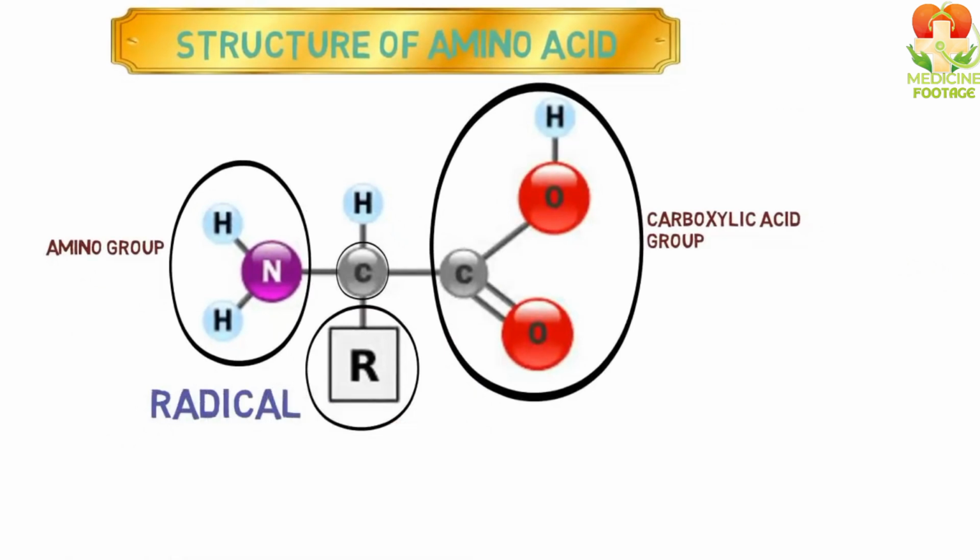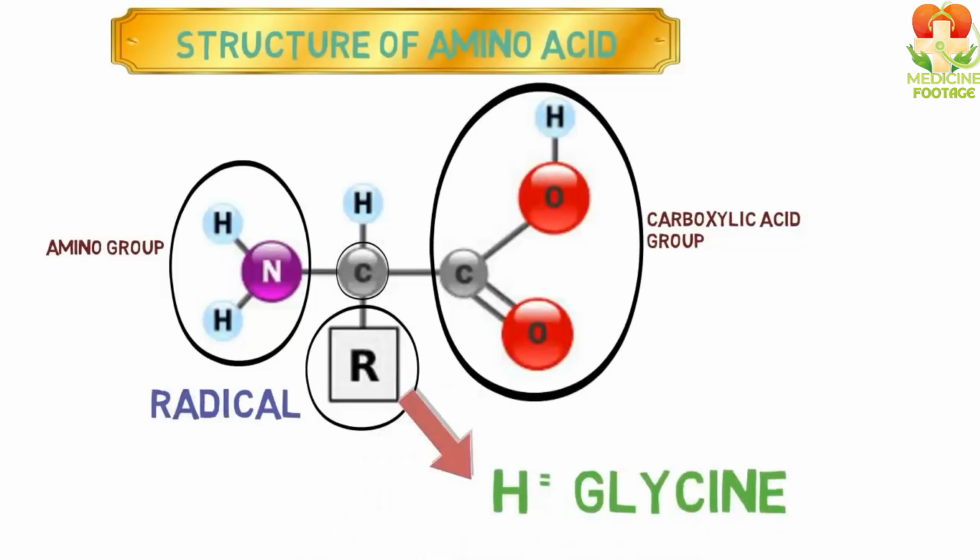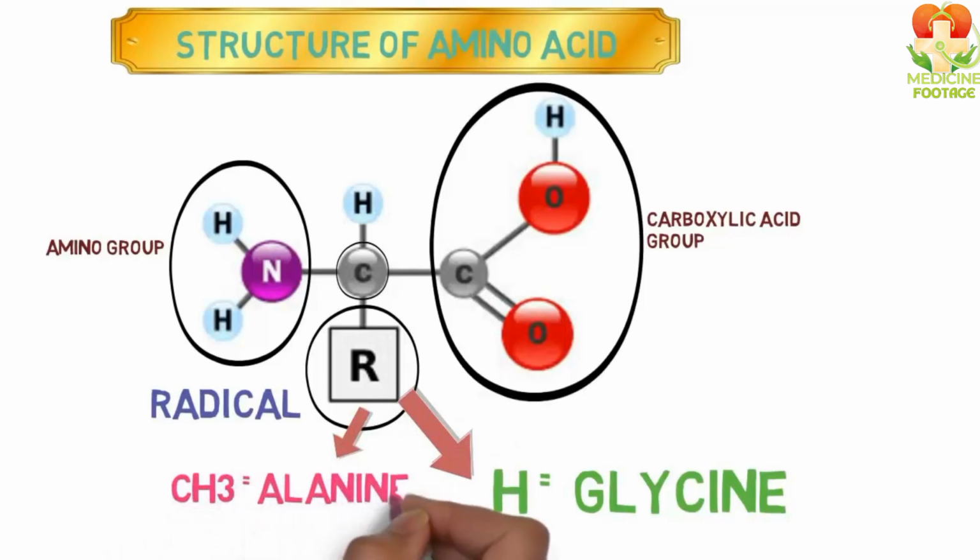The R group is what makes each amino acid unique. For example, when R is H, the amino acid is glycine. When R is CH3, the amino acid is alanine. This variation creates the 20 different types of amino acids.